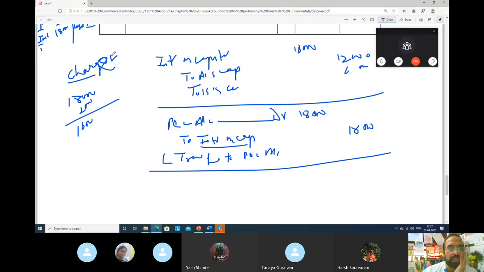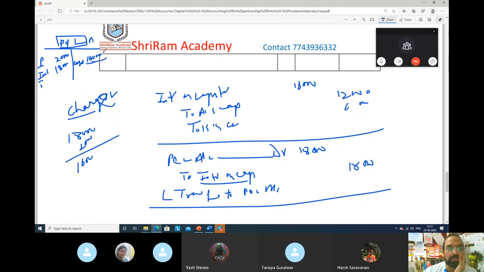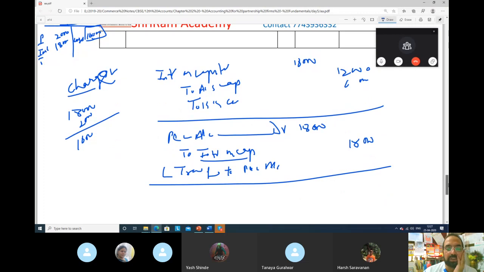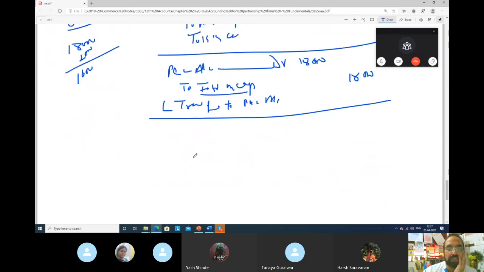So what happened now? There is a loss of 16,000 rupees. Now, if there is a loss of 16,000 rupees, who will bear that loss? Partners will bear that loss. So when there is profit, partners' capital account is credited, and when there is loss, partners' capital account will be debited.